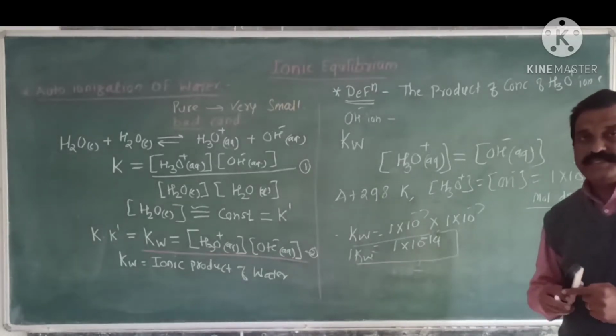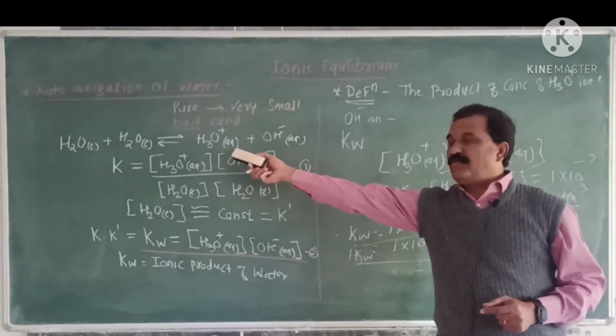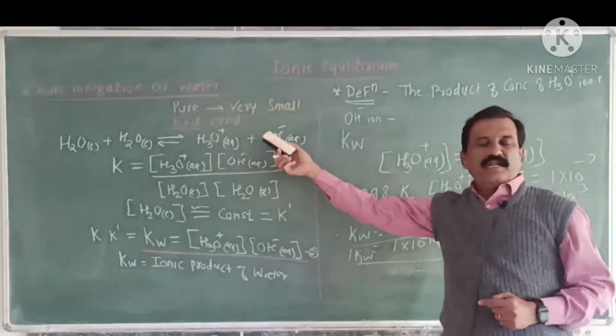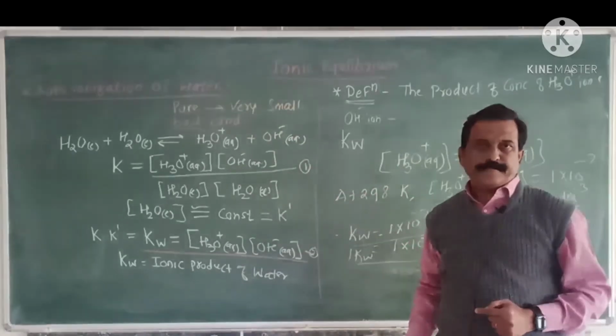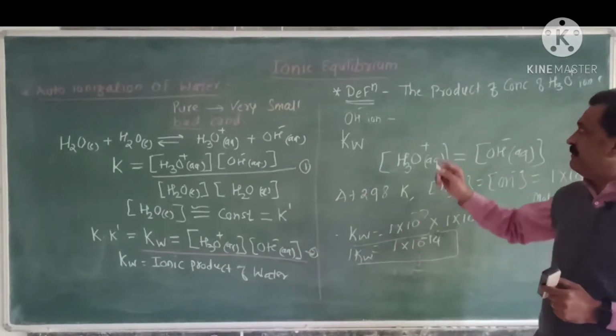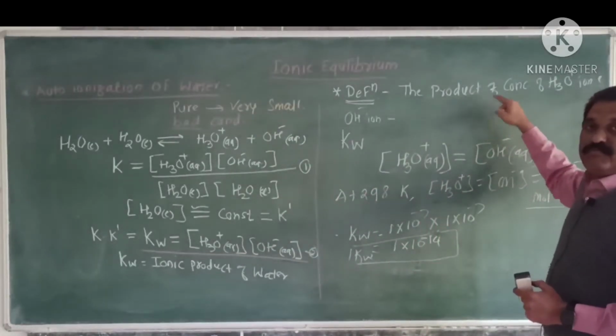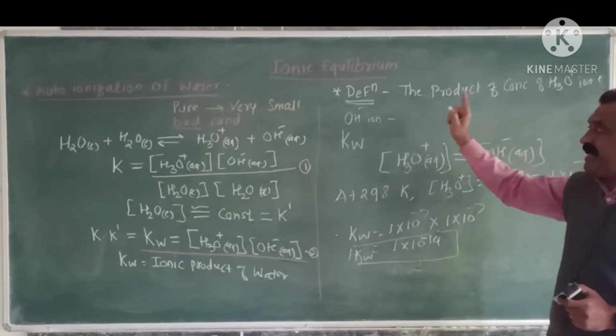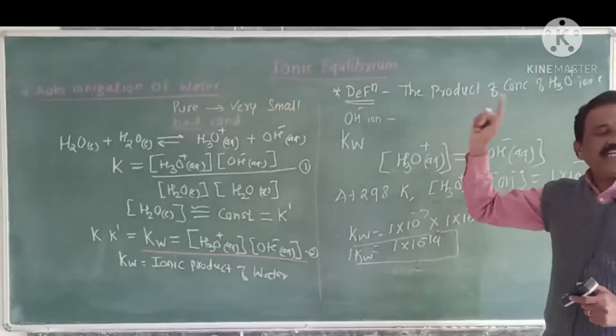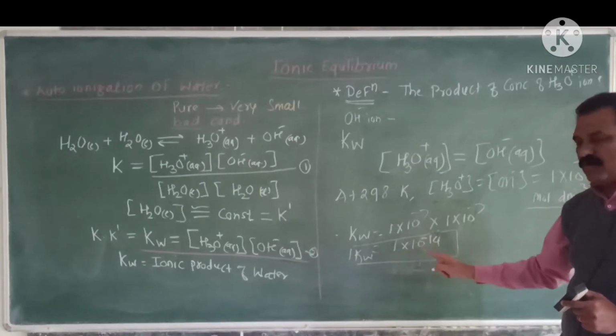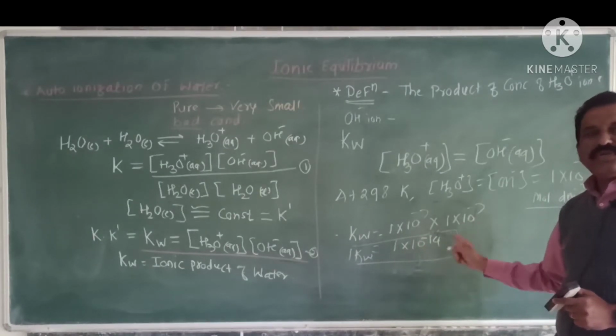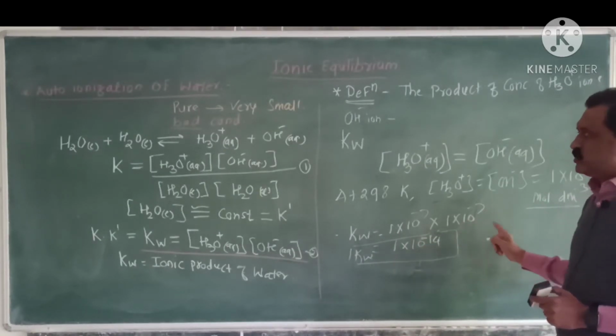Autoionization means the splitting of a water molecule into hydroxyl and hydronium ions. Ionic product is the product of the molar concentrations of hydronium and hydroxyl ions, and its value Kw is equal to 1 into 10 raised to minus 14.